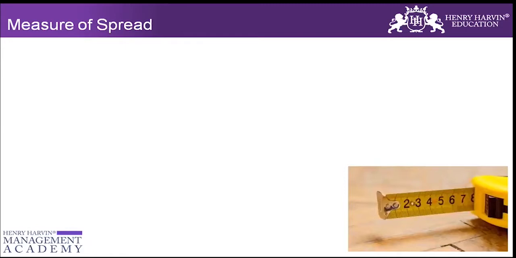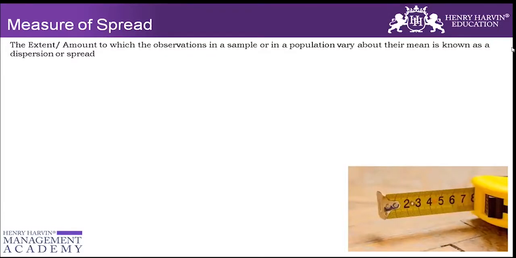Now I'll be focusing on the measure of spread, which is also known as measure of variance or measure of dispersion. This is the extent or the amount to which the observations in a sample or in a population vary from the mean, which I talked about in the measure of central tendency also, that is, how far my data values are from the mean. That is something to be discussed in the measure of spread.